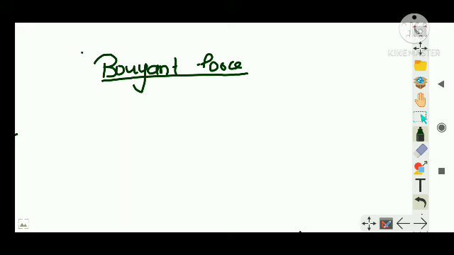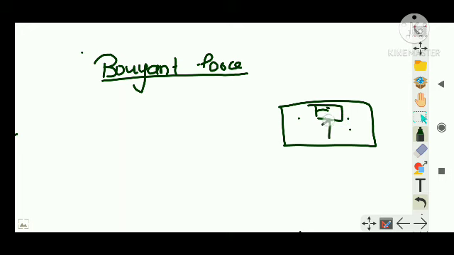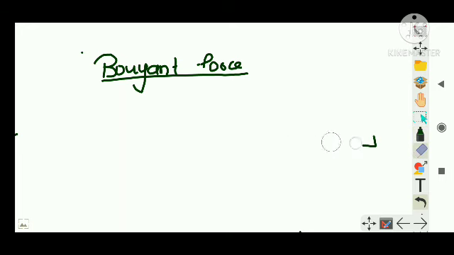So what do you mean by buoyant force? Buoyant force is an upward force which is exerted by a liquid on a body immersed in it. Suppose this is a liquid, and I have a body here. The liquid will be exerting an upward force on that body, which is known as buoyant force.